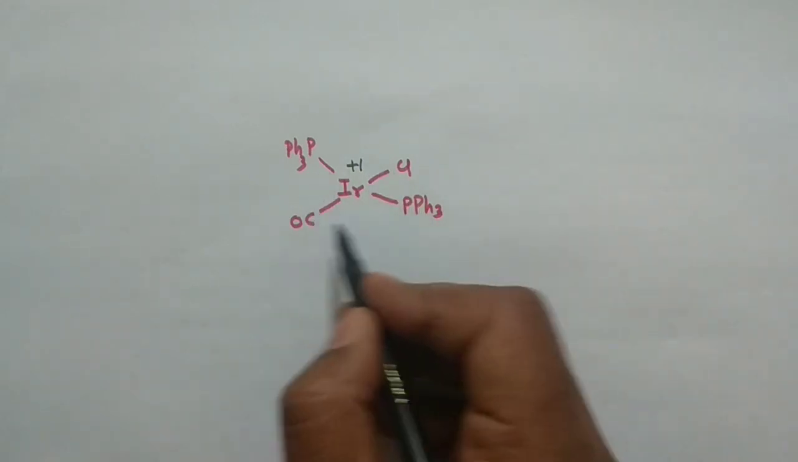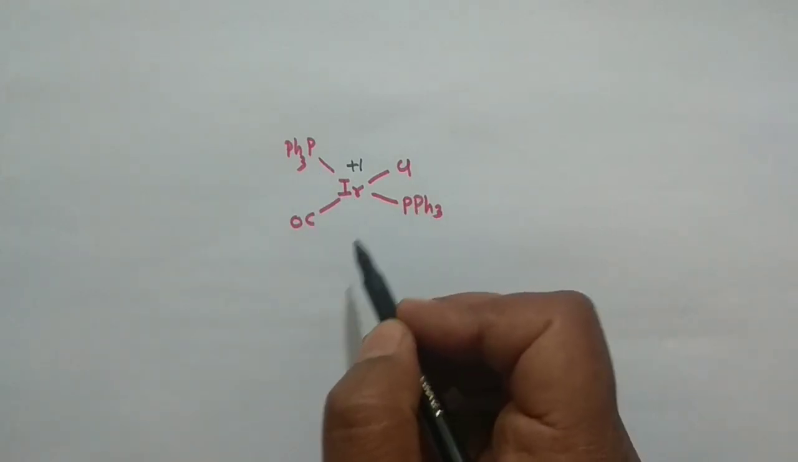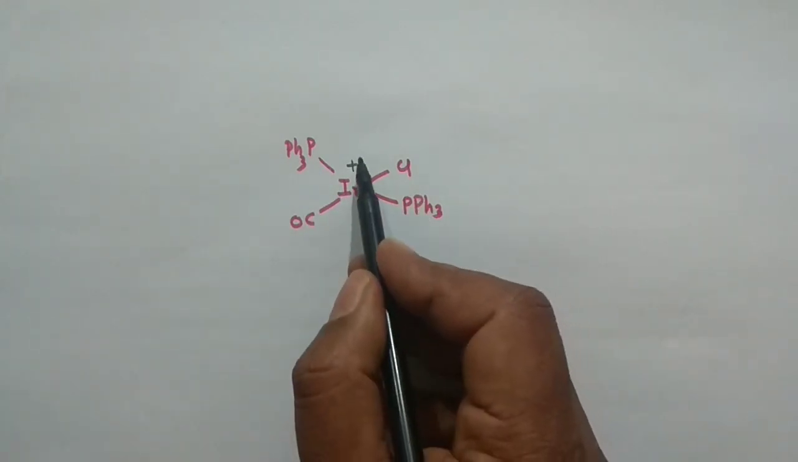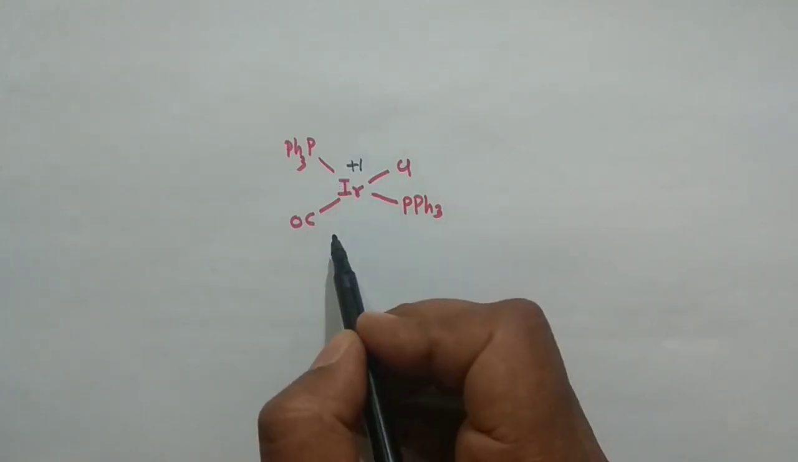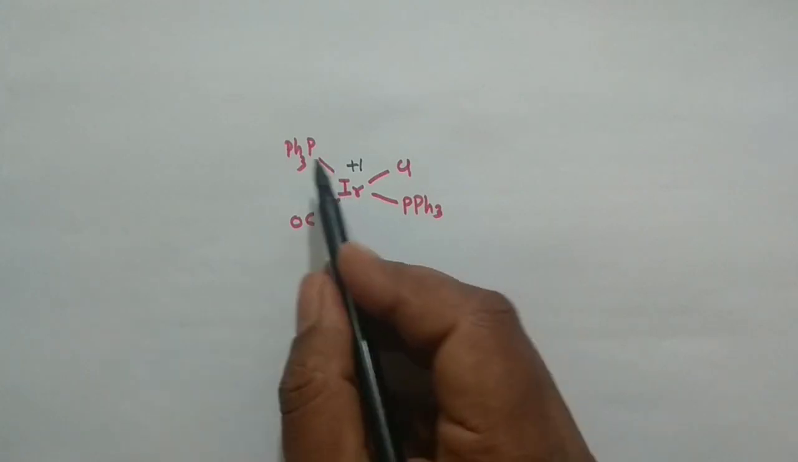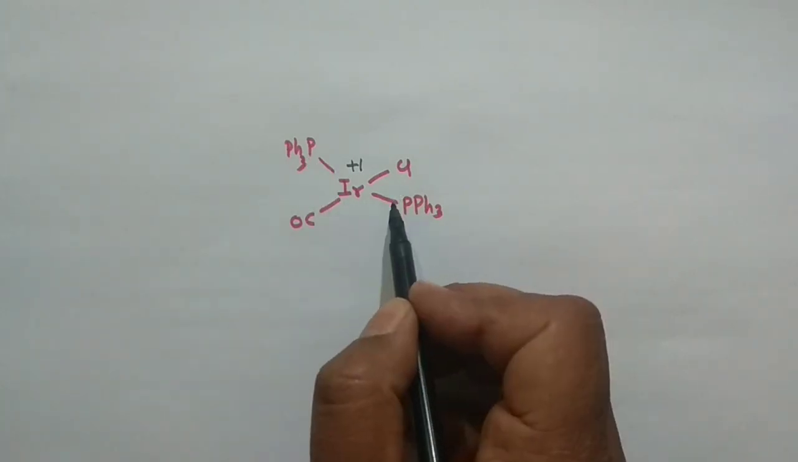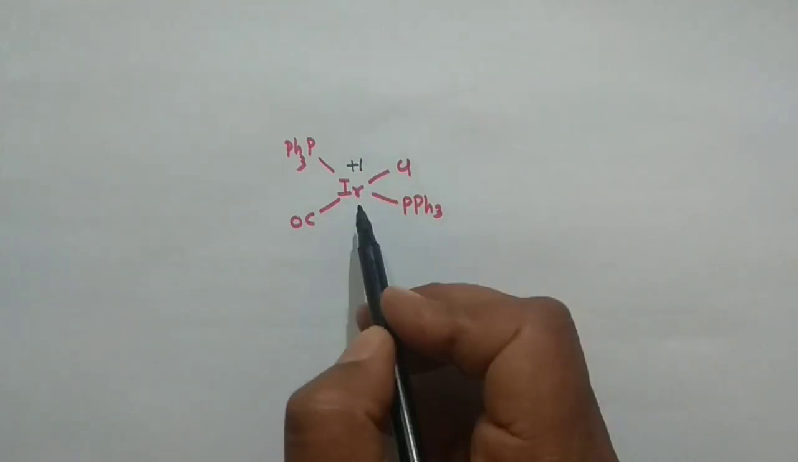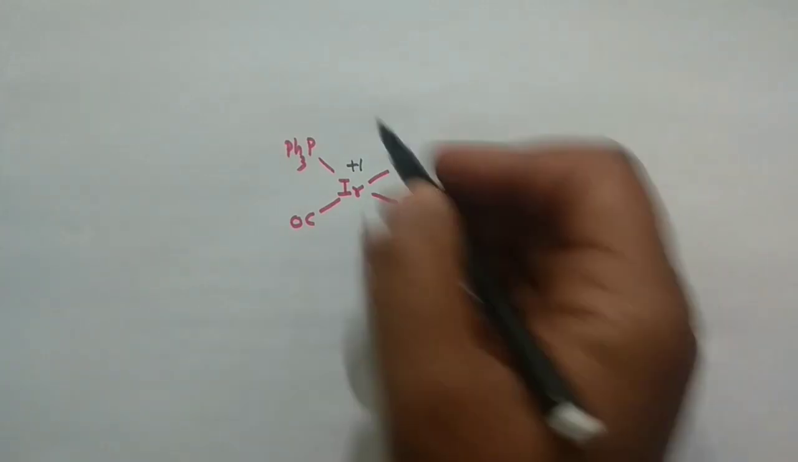What is the structure for this one? It is square planar, coordination number 4. So all the requirements are actually meeting here. It is in a lower oxidation state, that's why it is electron rich. It is square planar, but the important thing is that it is coordinatively unsaturated, because this side and this side, they are the vacant ones. Okay, so how can you do the reaction with this one?